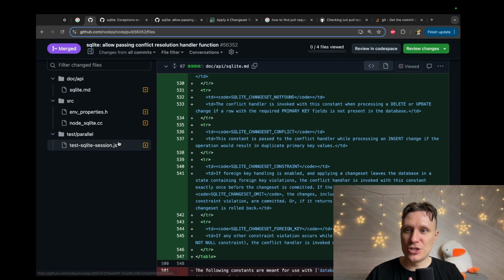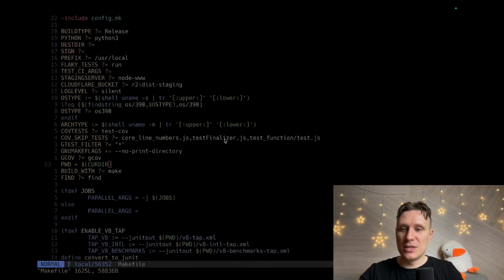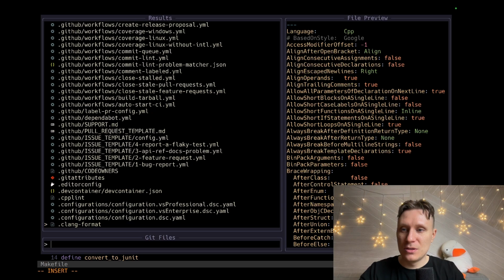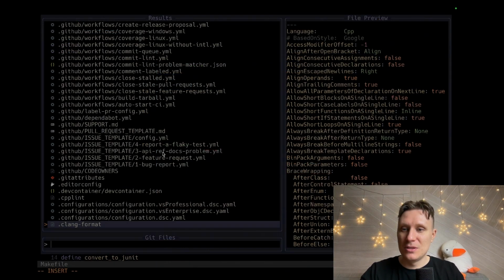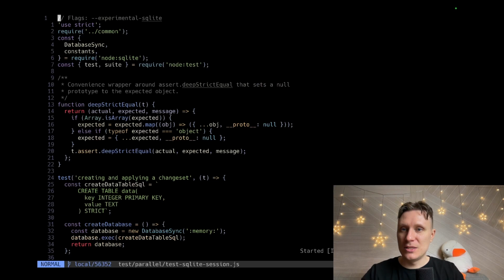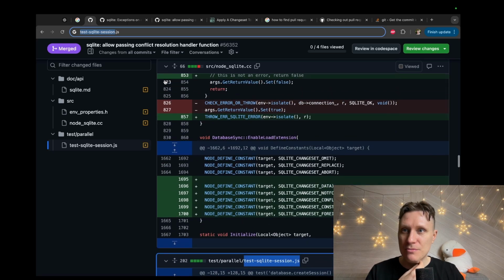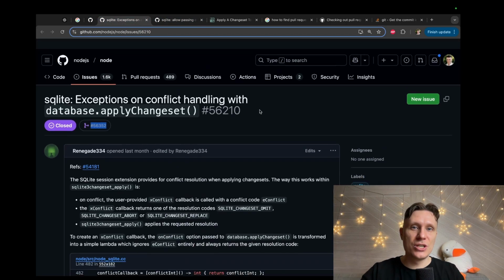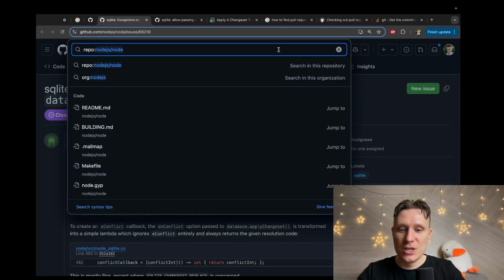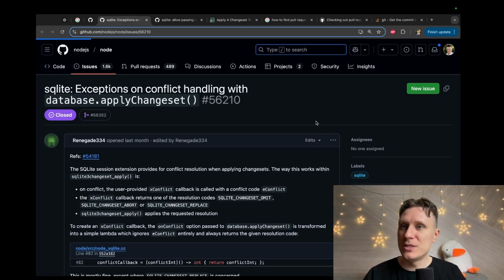It's an excellent question. So we know the test file, this one. This is the test file. Let's open it. Why can't I copy this name? Yes, this is the test file. Let's run it. How to run the test file? I have no idea. We need to search how to run test files in this project. How to run a single test, please.